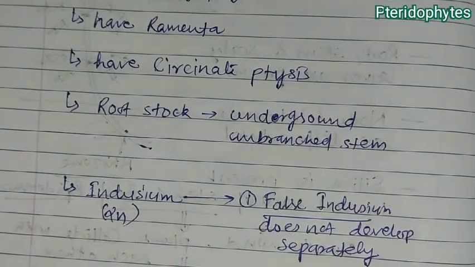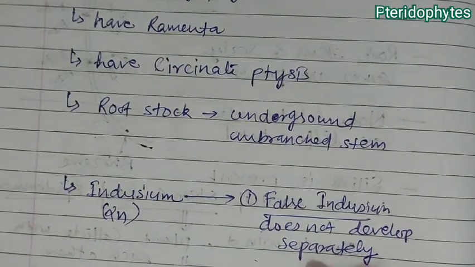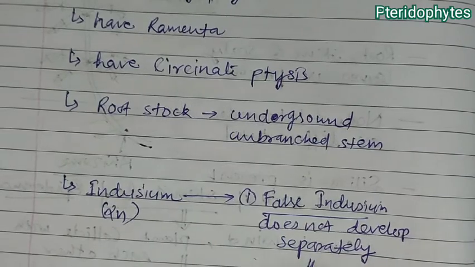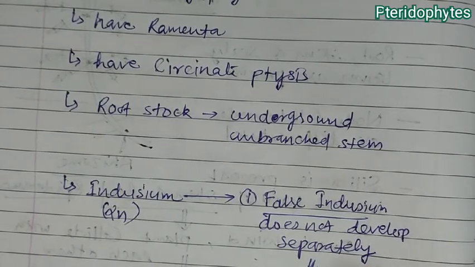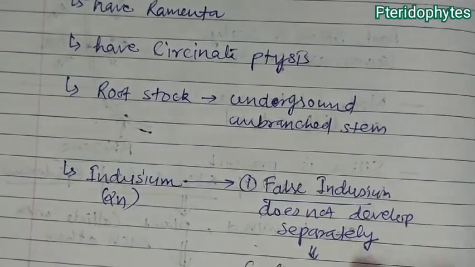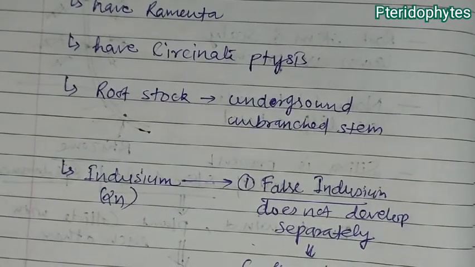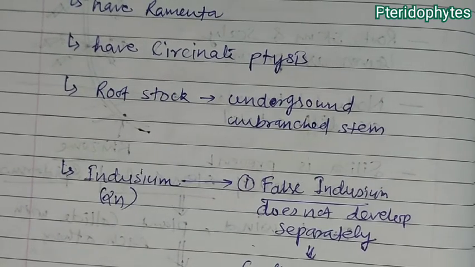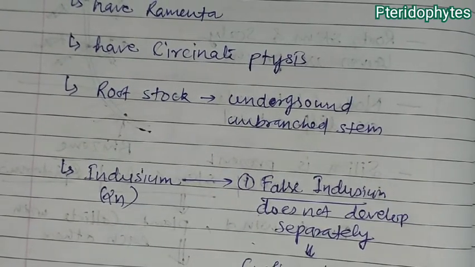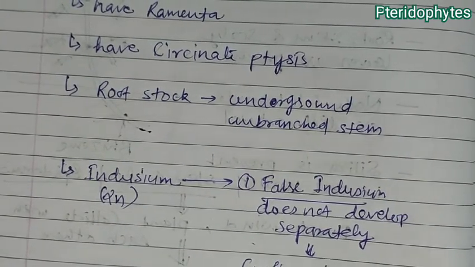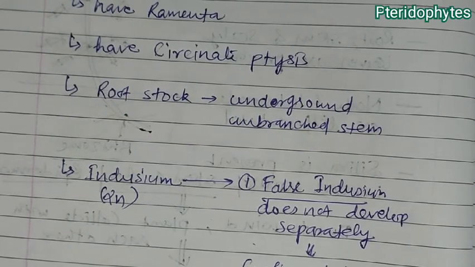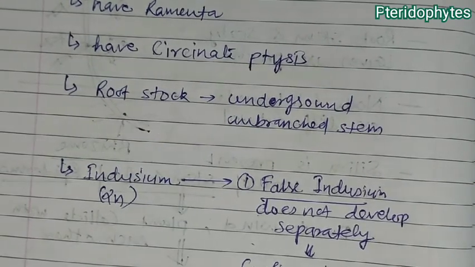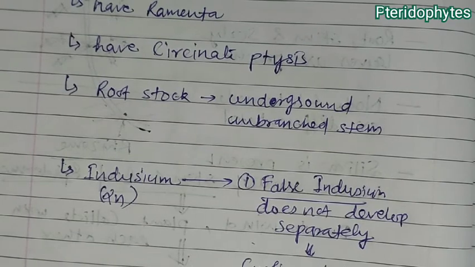It is formed by the curling of leaf margin. So here we can take an example of Adiantum, and Adiantum is known as walking fern.